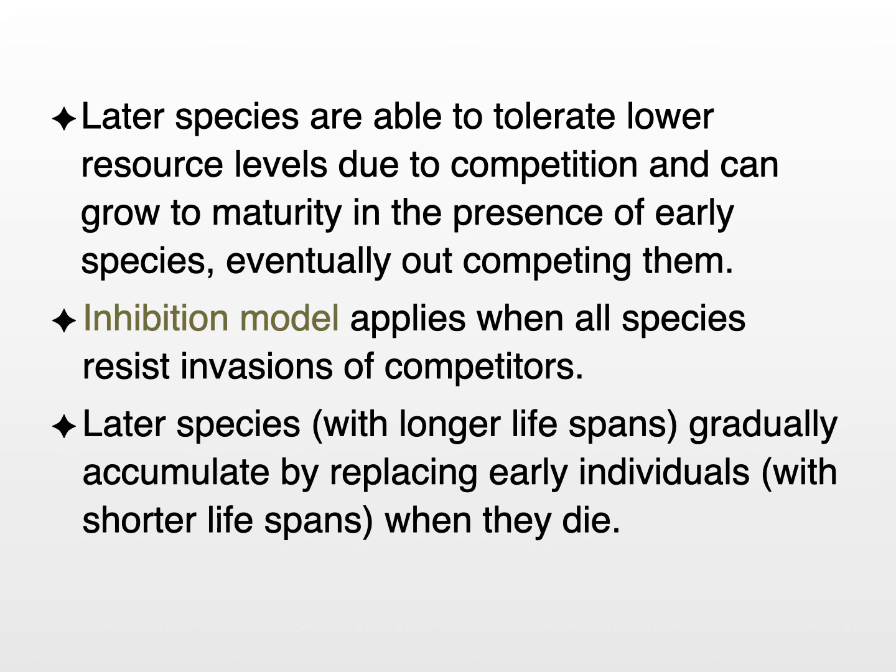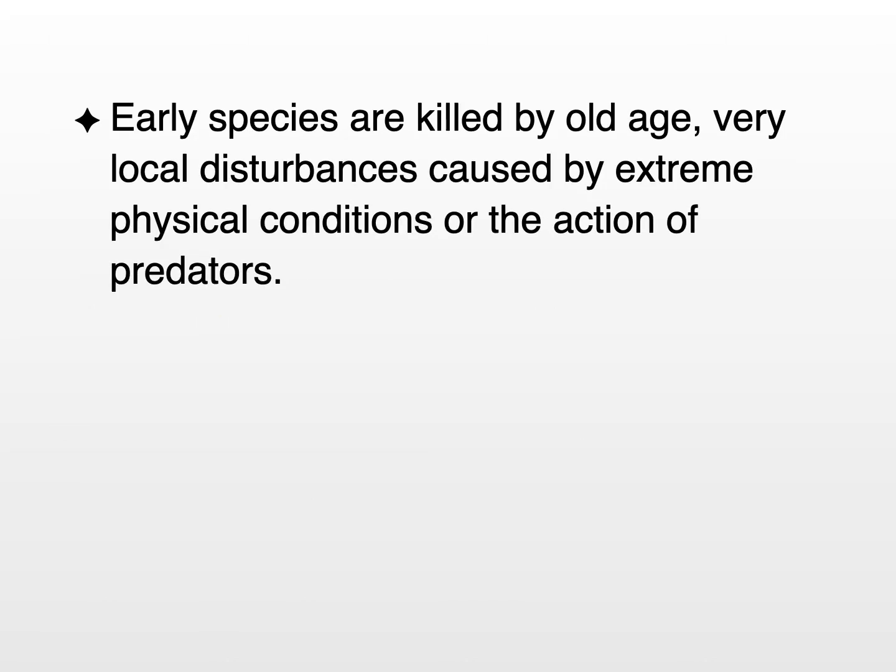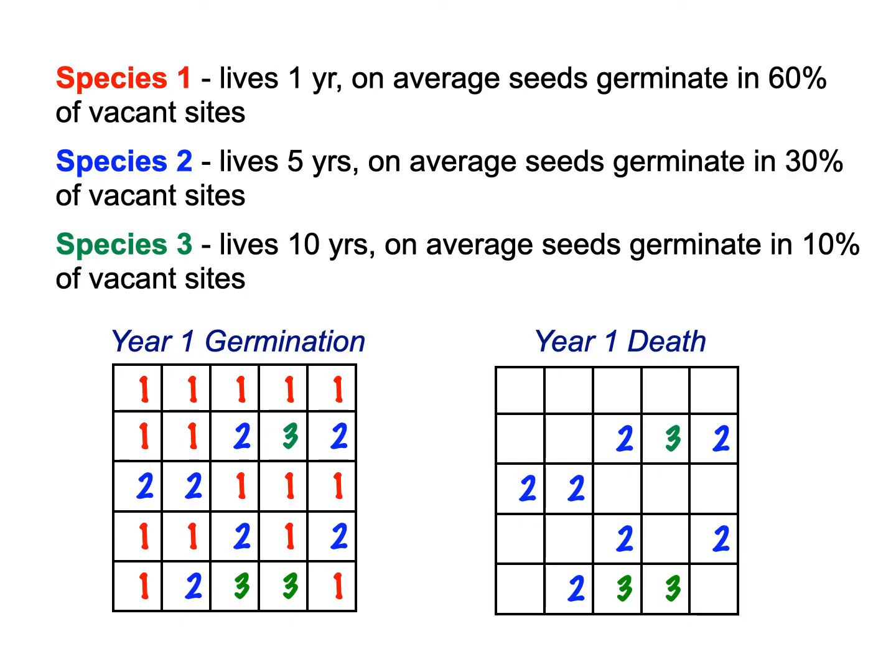So early species are killed by old age and very local disturbances caused by extreme physical conditions or the action of predators. The following slides will show you how this works.